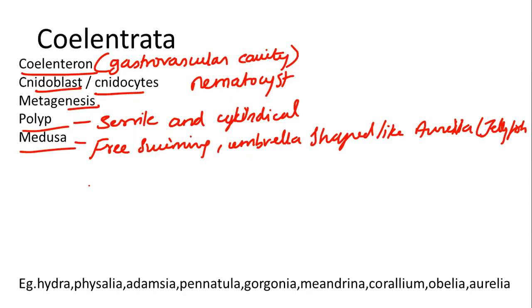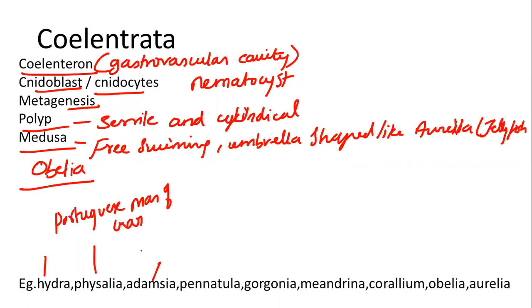Okay, then these cnidarians. An example of the organism which has both metagenesis, polyp and medusa, is Obelia. The example of cnidarians is Obelia. When we talk about examples of metagenesis, Obelia will be the answer, right? Apart from that, other examples of Coelenterata are Hydra, where the common and scientific names are both Hydra, and Physalia, which is called Portuguese man of war.